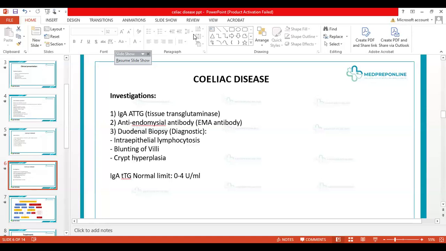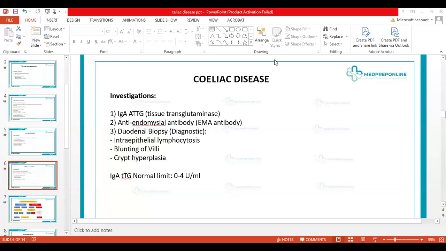I'll just tell you that the most common cause, as we've discussed, is the atrophic villi present in celiac disease. The other causes can be recurrent gastroenteritis, eosinophilic gastroenteritis, giardiasis. It can be present in certain cases of cow milk protein allergy as well, and tropical sprue. So any cause of recurrent diarrheas and malabsorption syndromes. Celiac disease is basically a malabsorption syndrome.